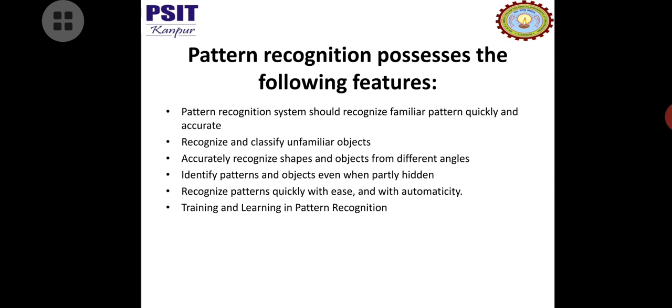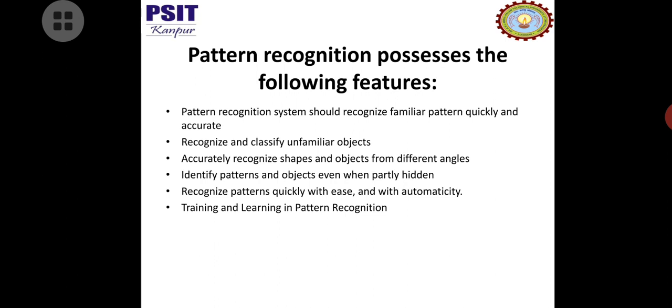Now what are the features of pattern recognition? The system should recognize familiar patterns quickly and accurately. It recognizes and classifies unfamiliar objects.